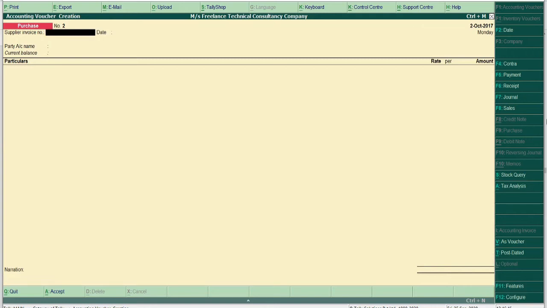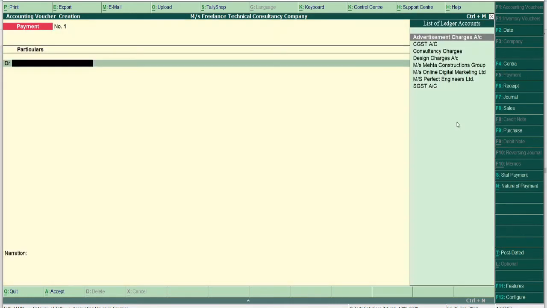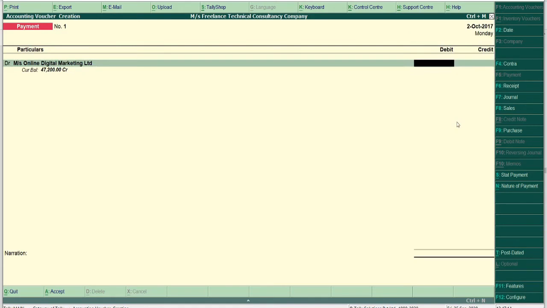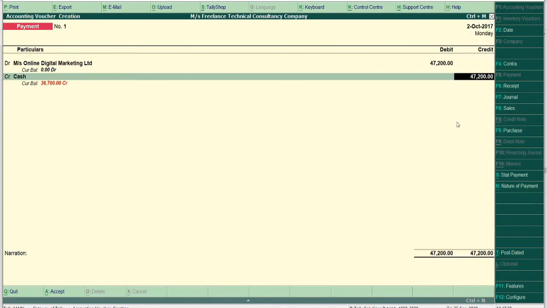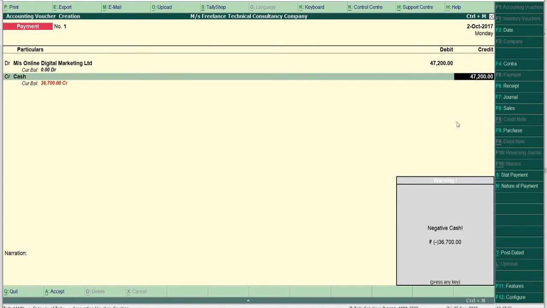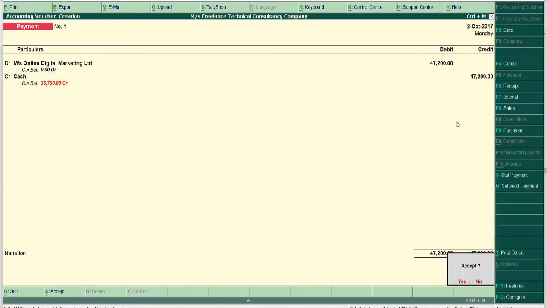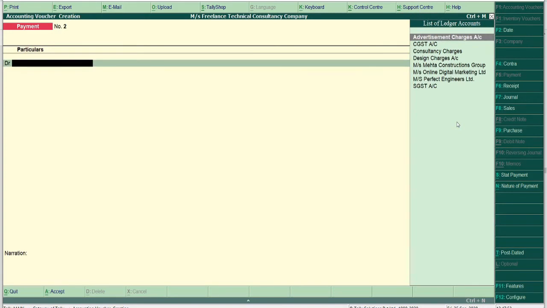Now the second entry for this is what we have done, a due entry, and now we will see the payment entry for this. From payment voucher, online digital marketing account debit 47,200 to cash. Here also it is not mentioned any cheque or any bank related details, so we will consider this as cash. Here you can see the cash is showing negative balance because opening cash balance is not given in the problem, so we will keep it as it is. So the third entry is also done.